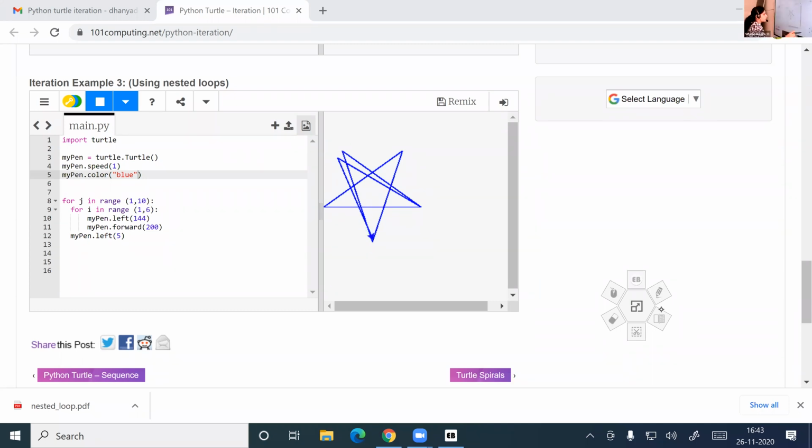So always the inner loop executes, then only the outer loop. So one star will be drawn inside the inner loop. My pen dot left, my pen dot forward. Only the variables are different here. You can write any variable here. So I'll show you some more examples of this.